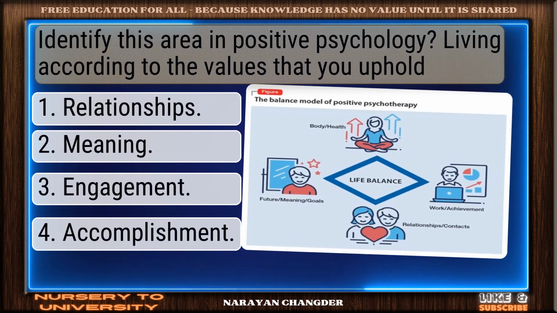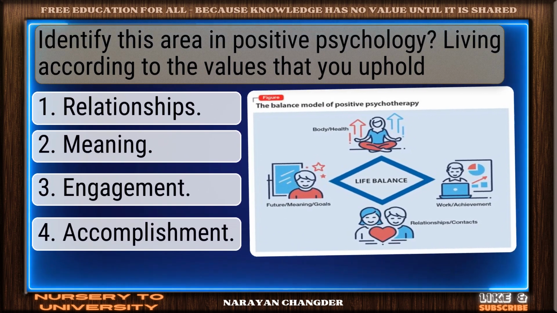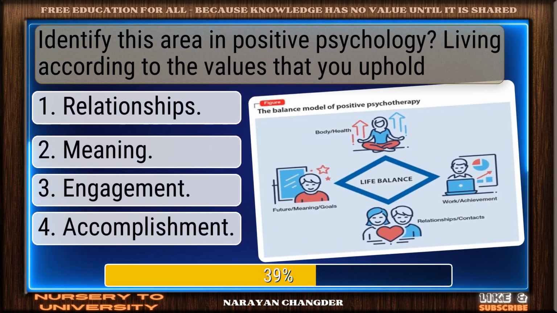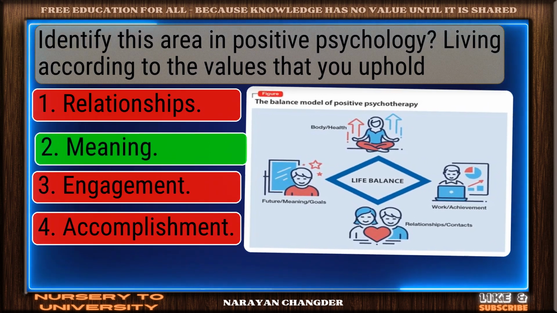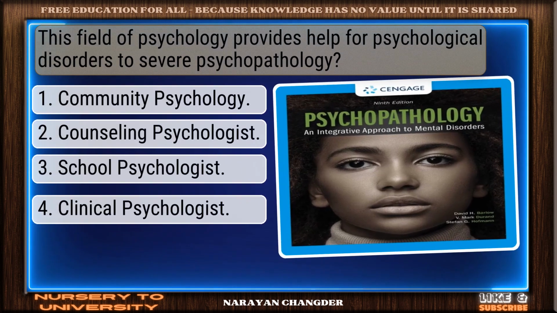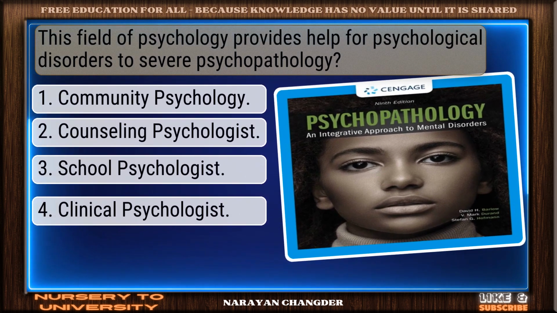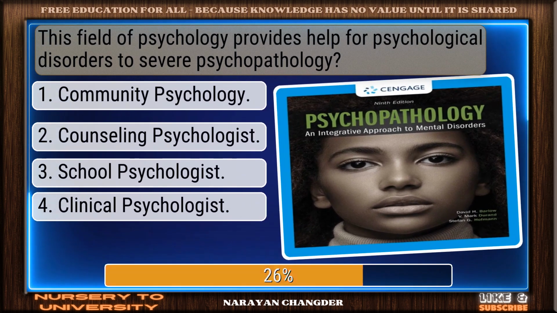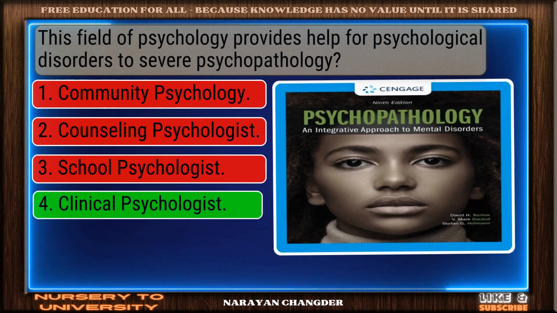Identify this area in positive psychology. Living according to the values that you uphold. Well supported. Meaning? This field of psychology provides help for psychological disorders to severe psychopathology. Outstanding effort.